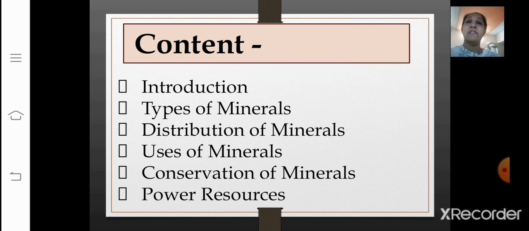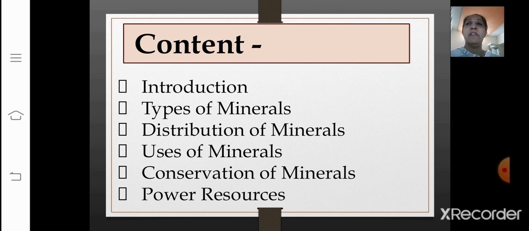And we saw this also, minerals are not evenly distributed over space, correct? Then we saw how minerals can be identified on the basis of their physical properties such as color, density, hardness, and chemical property. And chemical property was solubility, right? These are the properties through which we can identify the mineral. Then we saw the types of minerals on the basis of composition. Minerals are classified mainly as metallic minerals and non-metallic minerals.